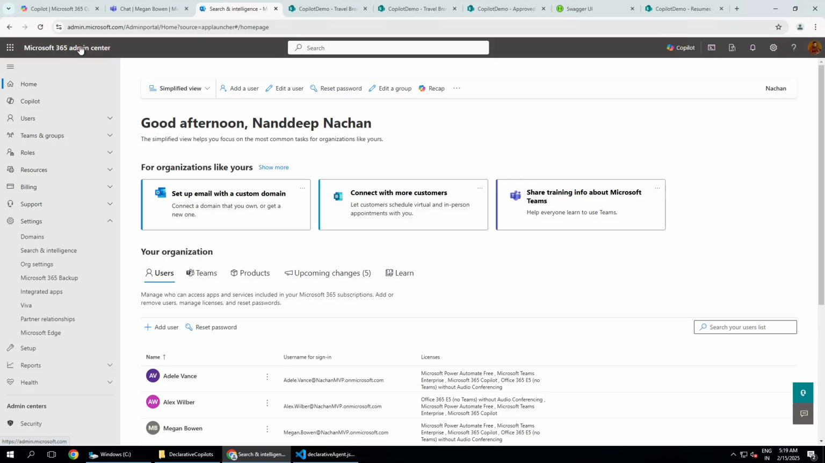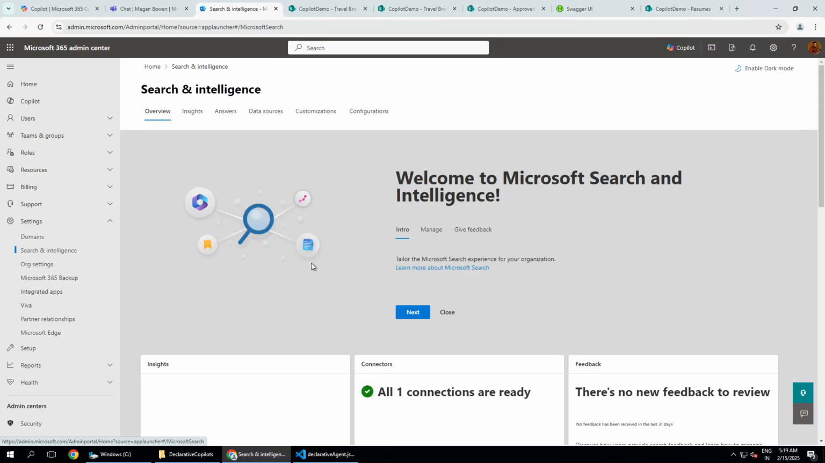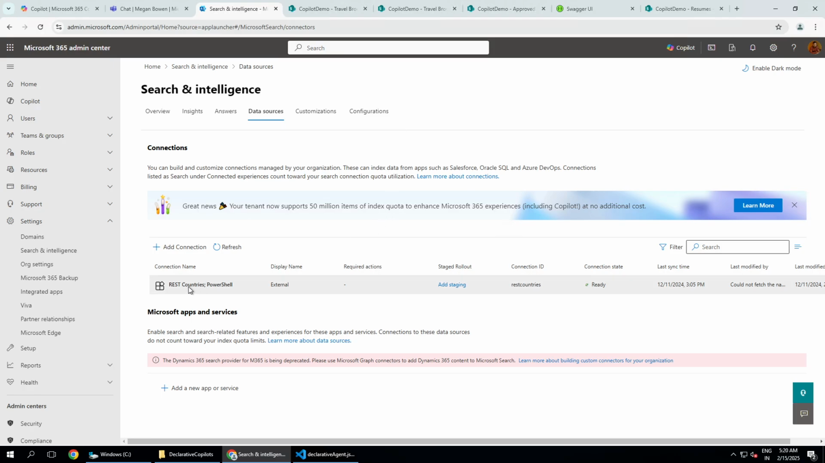So for that, I will go into the Microsoft 365 Admin Center. We will go into the settings, and here we have search and intelligence. I already have created the graph connector. If you are not aware of how to do that, you can refer to my YouTube videos, wherein I have given a detailed explanation about what a graph connector is and how to create one. Here I have already created one data source for REST Countries as a PowerShell-based graph connector, which will give us information from a web API called REST Countries.